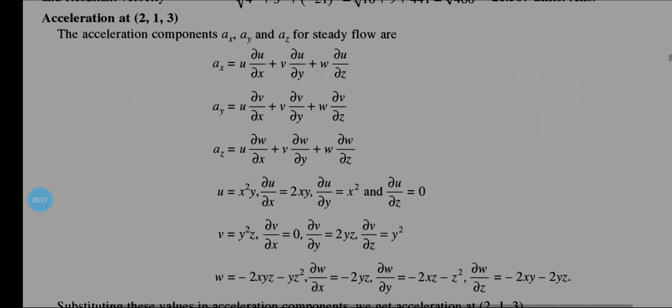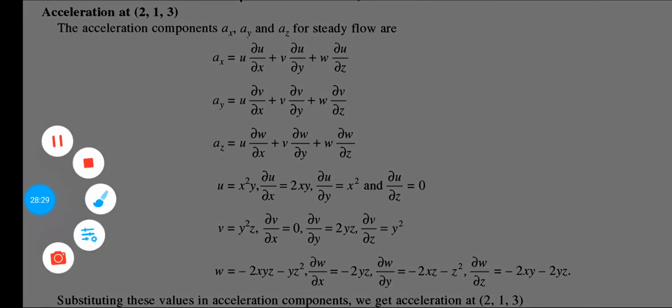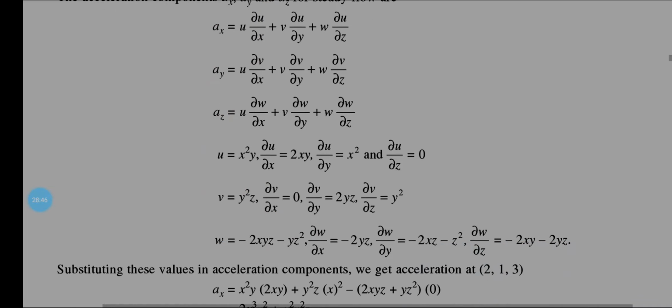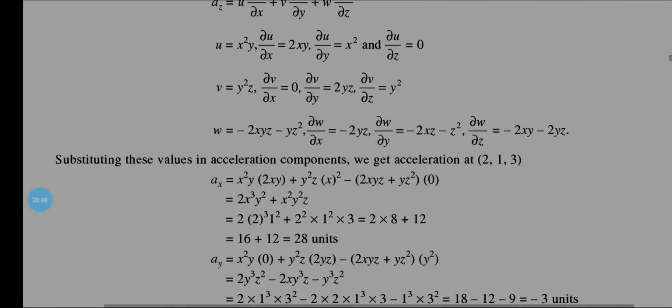Now you have to find out the acceleration. The acceleration formula is known to you. So find del u del x, del u del y, del u del z, and all the values first of all from the equation, and put all the values.